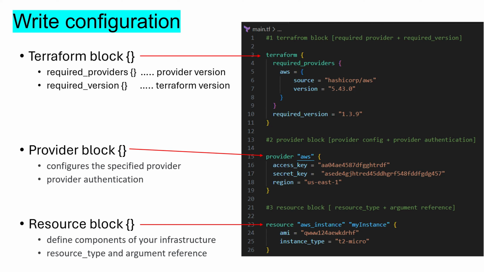So we are now ready to create our first infrastructure. This is a sample Terraform configuration file with all 3 blocks, that is Terraform block, provider block, and resource block. Terraform block contains provider information. Provider block contains information about provider, authentication. Resource block defines component of your infrastructure.